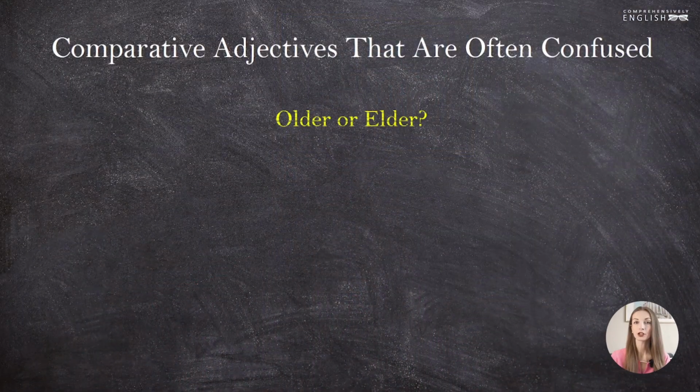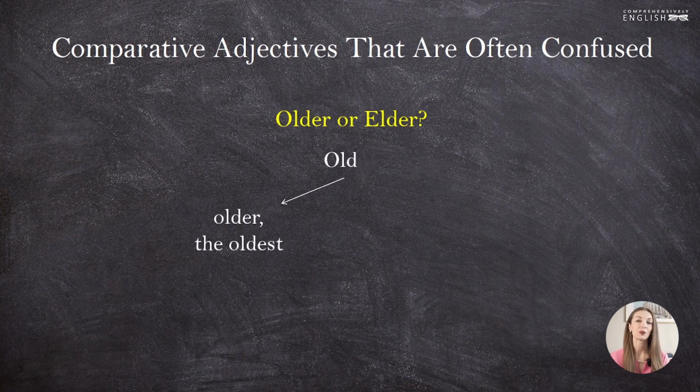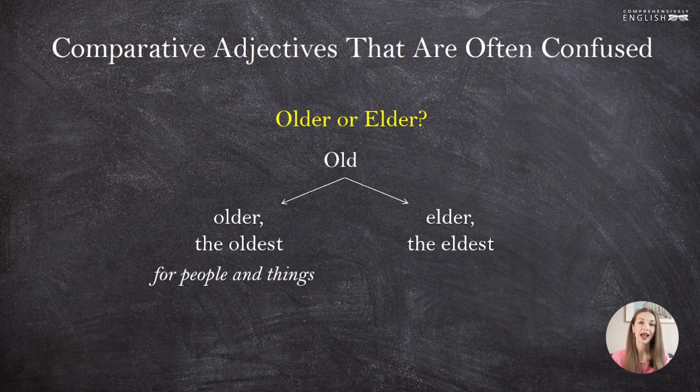Let's see. The adjective old can have two comparative degrees. We can have older or elder. In the superlative degree, we also have two forms, the oldest and the eldest. What is the difference? We use older and the oldest when we need to compare two things or two people and to say which of them exists longer in this world.